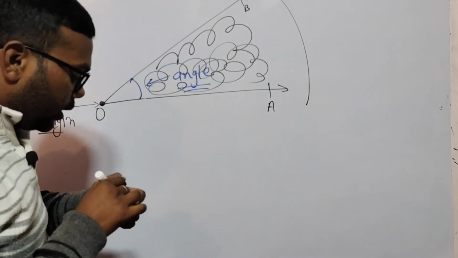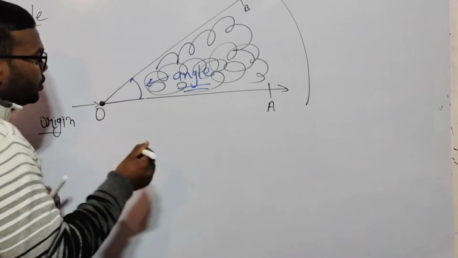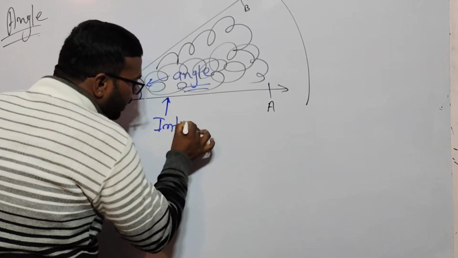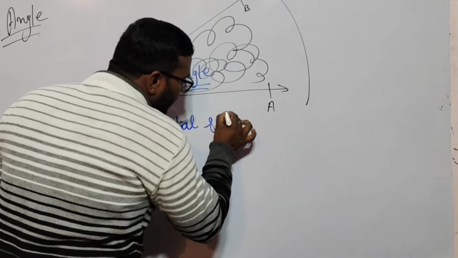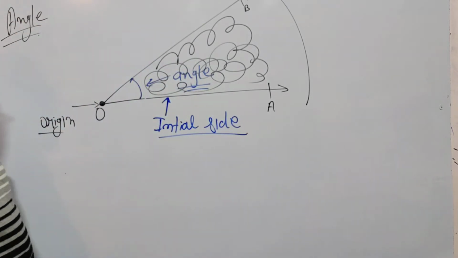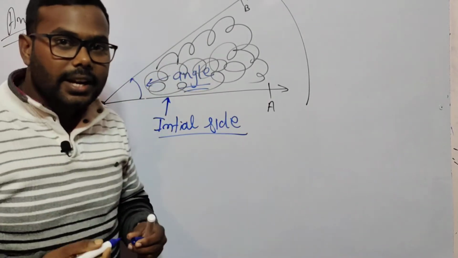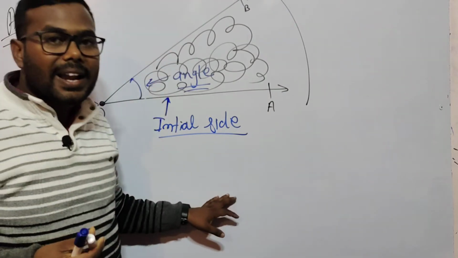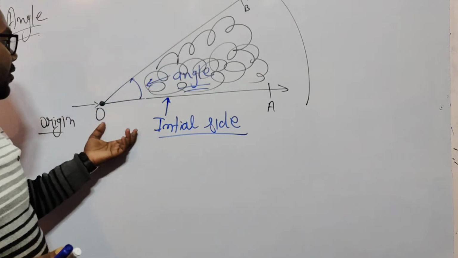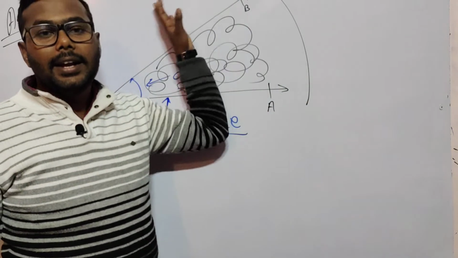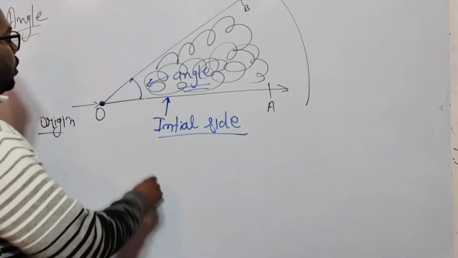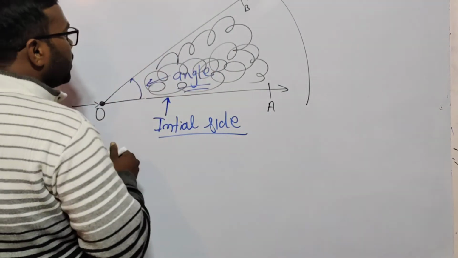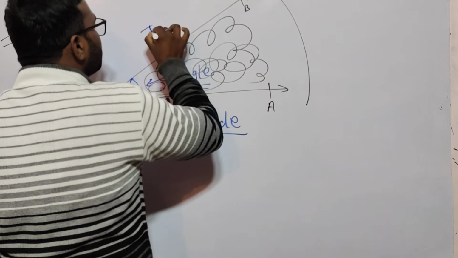Now OA is your initial side, meaning the starting side. If we assume OA and OB overlap with each other and OB is rotated anticlockwise, then OB is your terminal side. Got it? This is your terminal side.